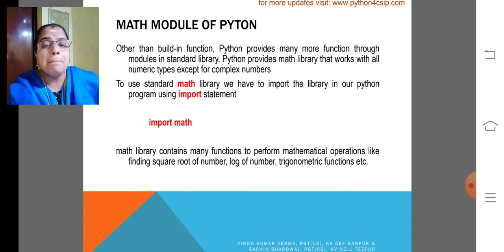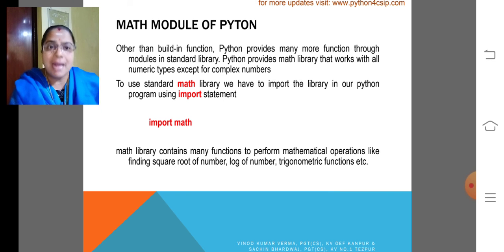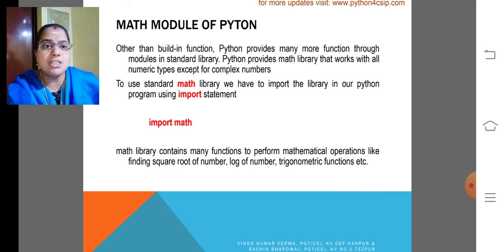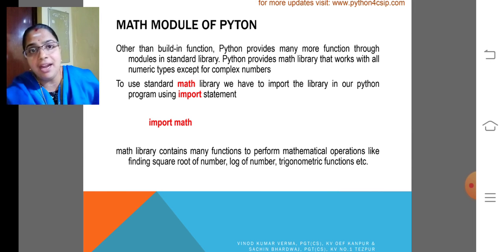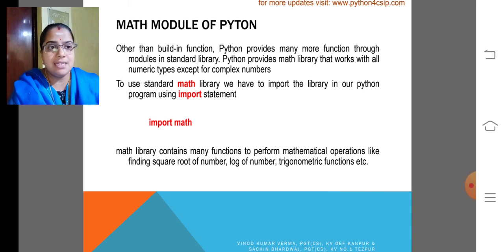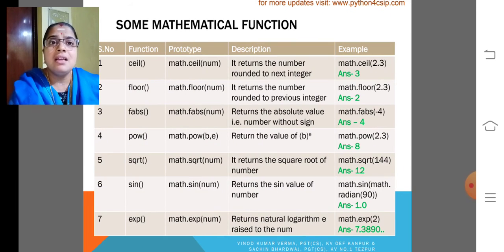Import is a keyword. Math is a standard library. The math library contains many functions to perform mathematical operations like finding the square root, log of a number, and trigonometric functions like sine, cos, tan. We have many trigonometric functions, no? So the math library includes many arithmetic operations already defined. We have to only use it. Some of the functions I have included are ceil, floor, fabs, power. Ceil is nothing but round to the next integer.